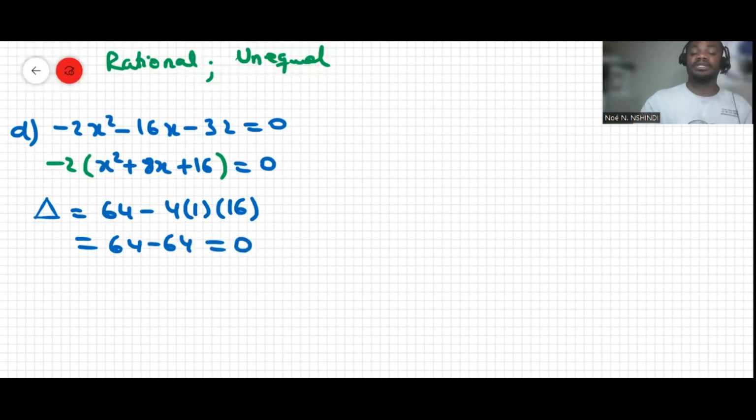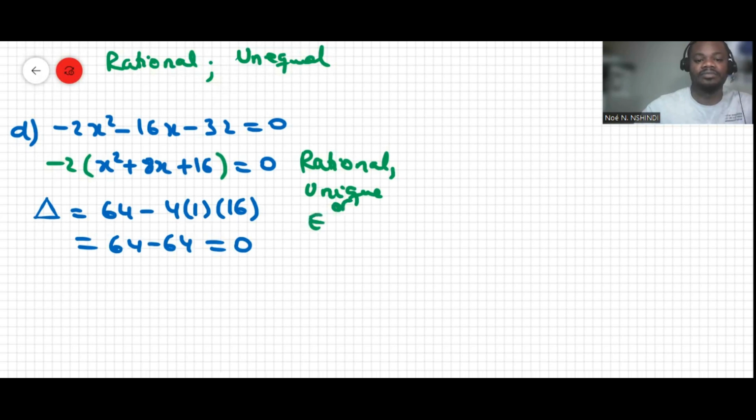This is when delta is equal to 0, the condition to have only one real root. So here we have one rational root, so it's rational and unique. This is for unique or equal roots. And then you can also do E.